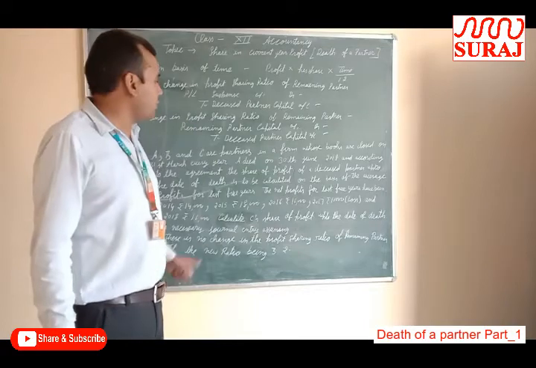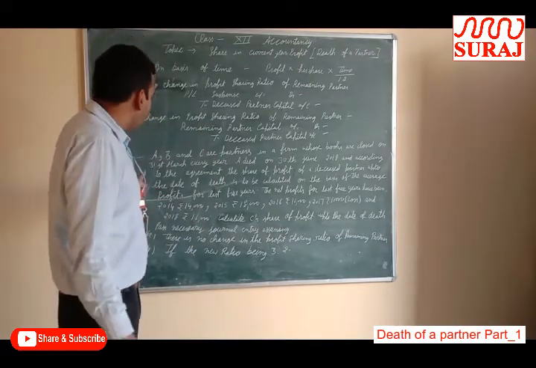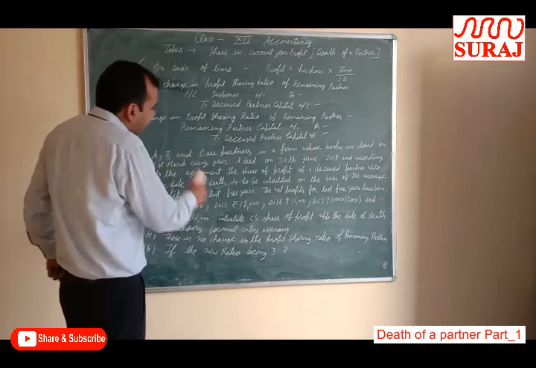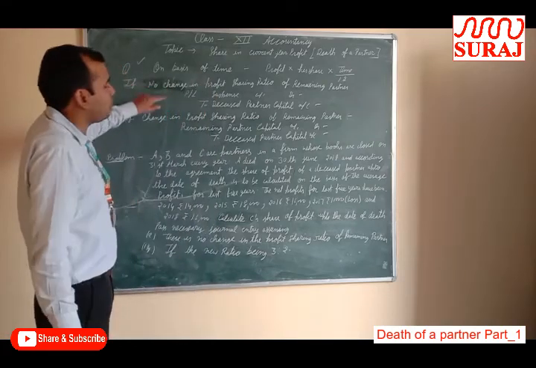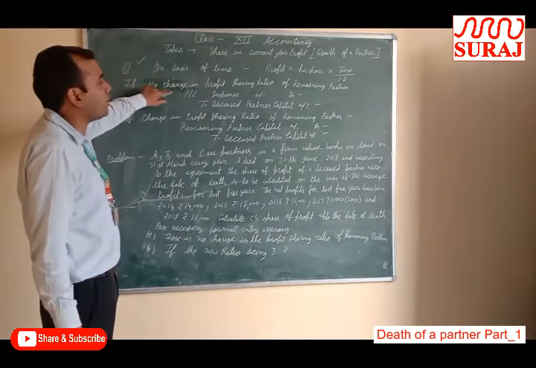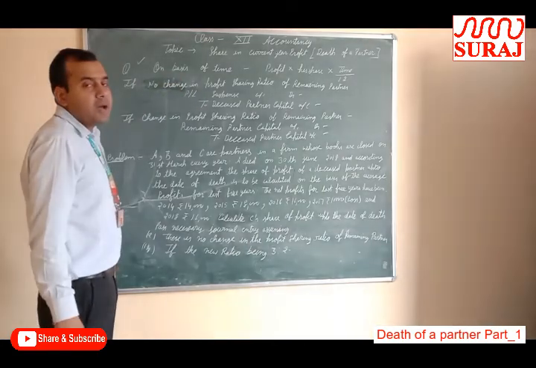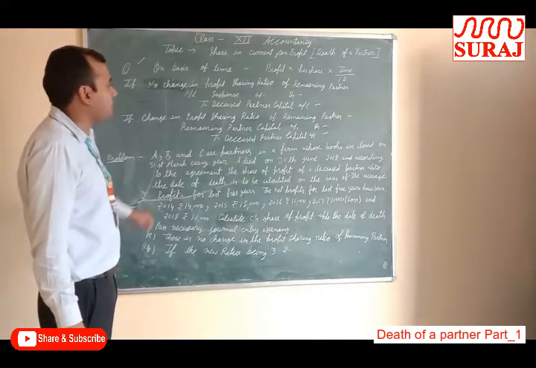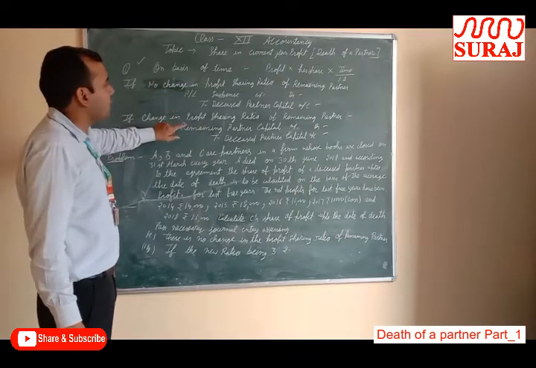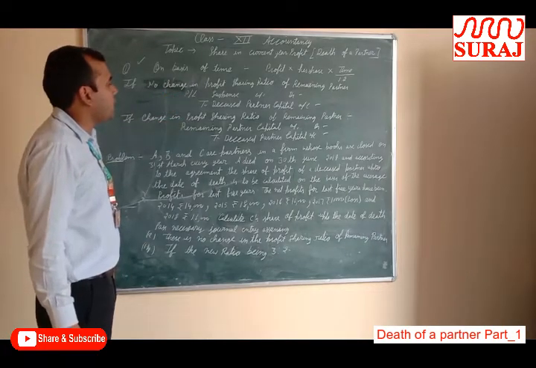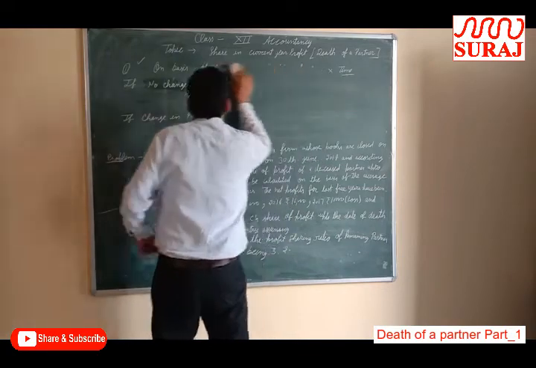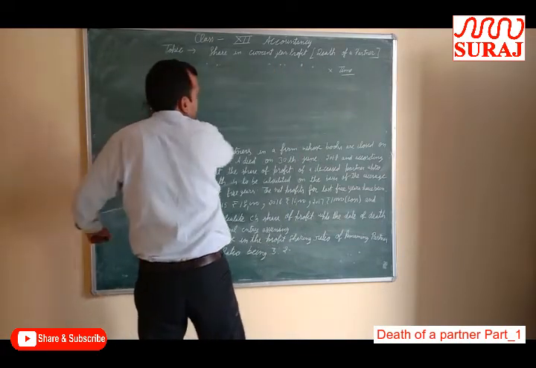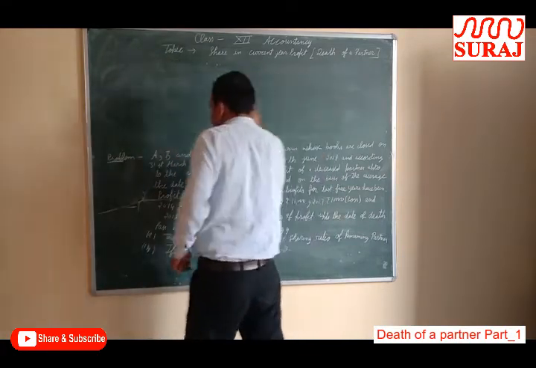I will discuss this topic with a practical problem. It is written on the blackboard. First of all, you should remember: if there is no change in profit sharing ratio, then the entry will be Profit and Loss Suspense Account debit to deceased partner's capital account. If there is a change in profit sharing ratio, then remaining partners to deceased partner's capital account. Now, come to the problem.